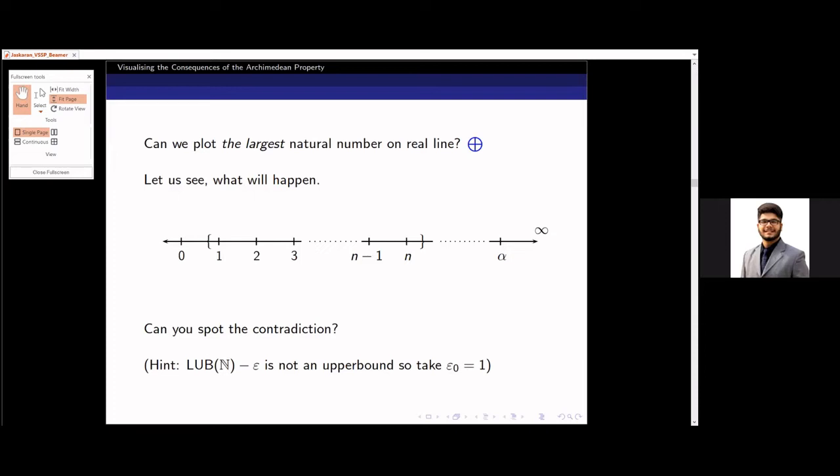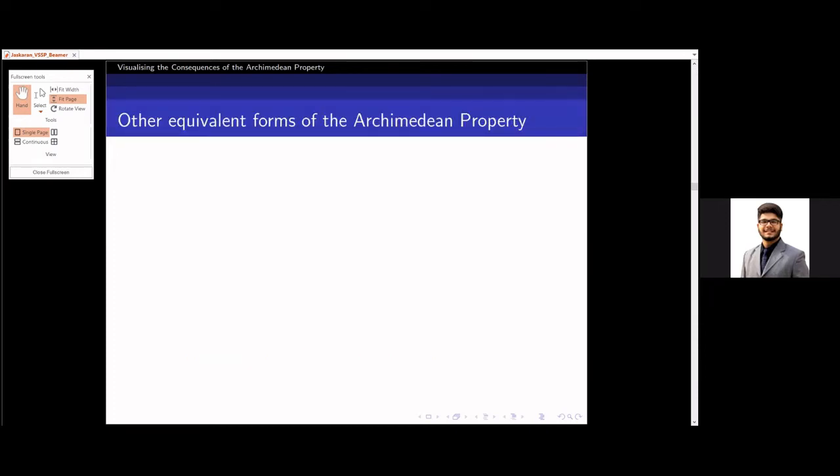Since beta minus 1 is less than m, I add 1 to the inequality. We will get m plus 1 to be a natural number by the closure property of addition, but it is more than the LUB of the natural numbers. Isn't this absurd? That's why we cannot plot the largest natural number, and the definition of the Archimedean property makes sense. Now we'll try to formulate some other equivalent forms of the Archimedean property.